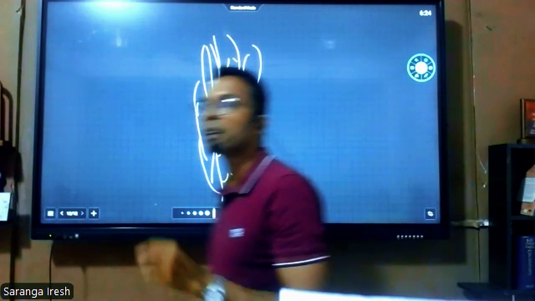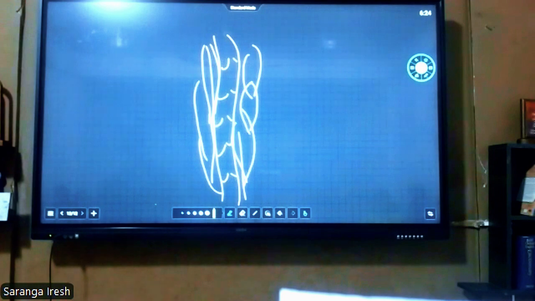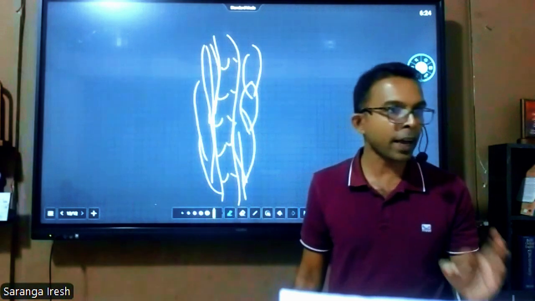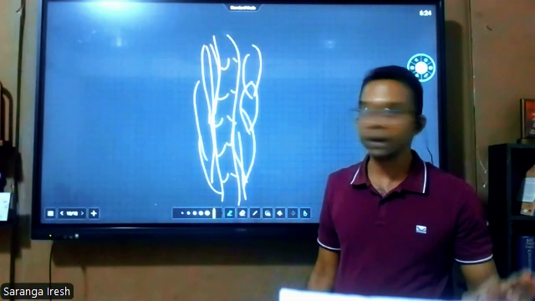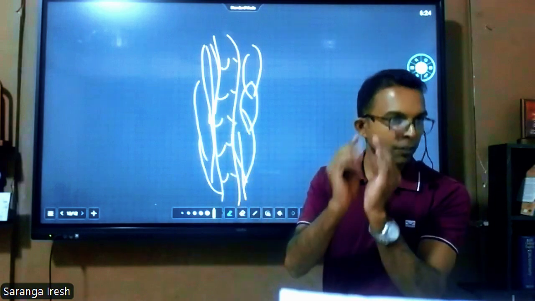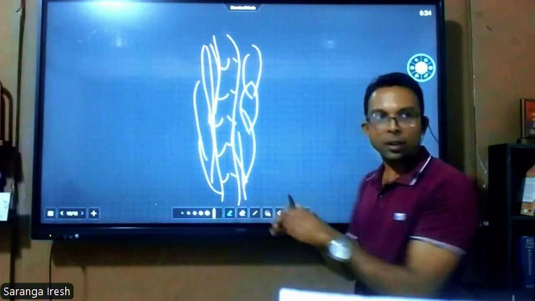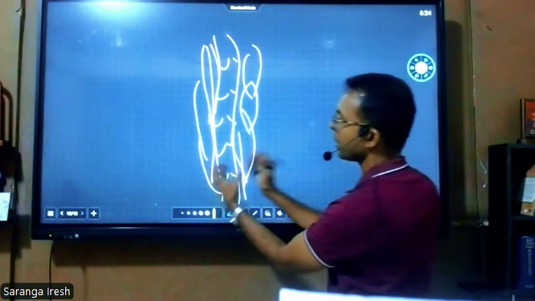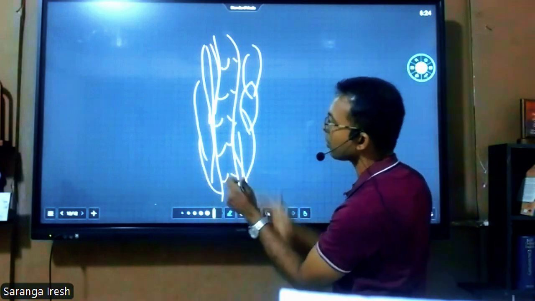You know the function of a valve. What is the function of a valve? Exactly. Yes. Prevent the backflow of blood. The function of a valve is preventing the backflow of blood. Then here what happened? These valves also prevent the backflow of blood. Then what happened? Because of the muscle contraction on the blood,